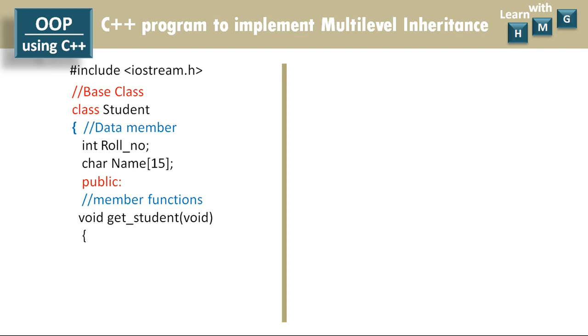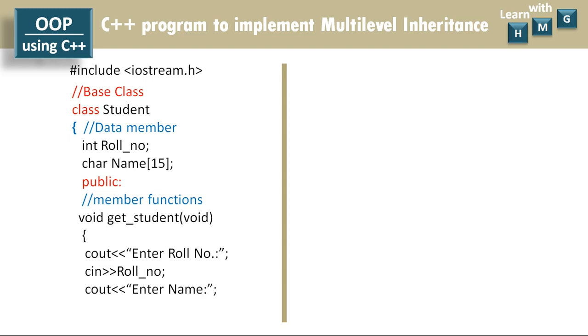which accepts no arguments and has no return type. Display the message enter roll number using cout and insertion operator. Accept the value of roll number using cin and extraction operator. Display the message enter name using cout and insertion operator. Accept the value of name using gets function. End of the getStudent member function.